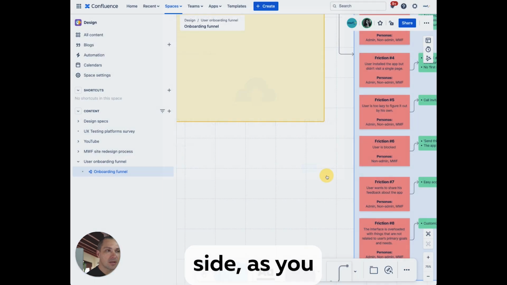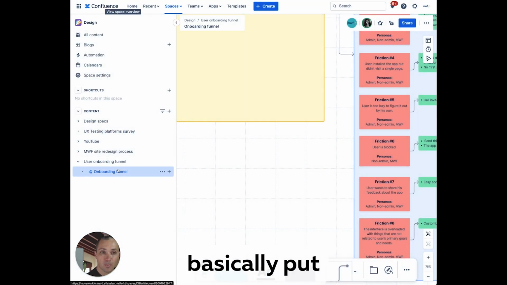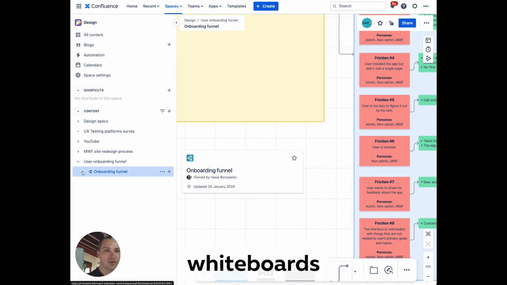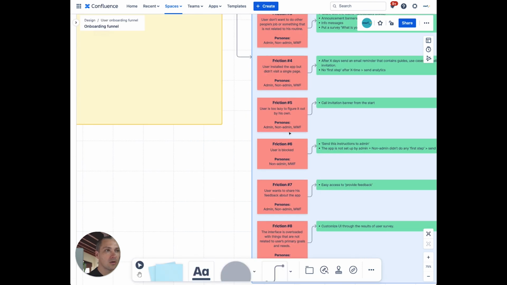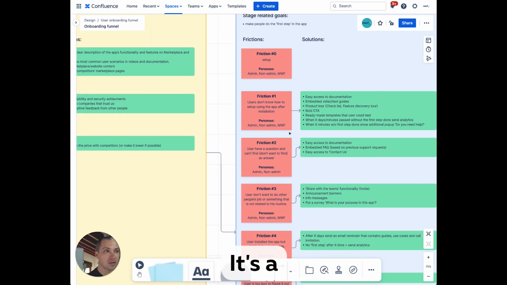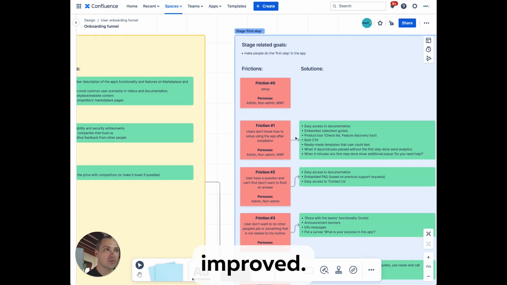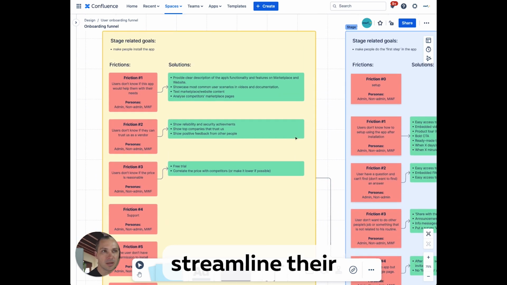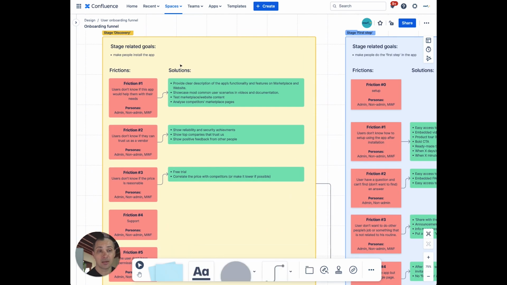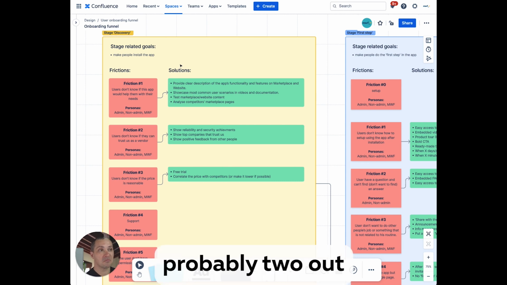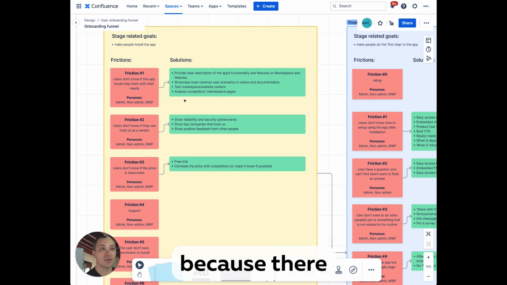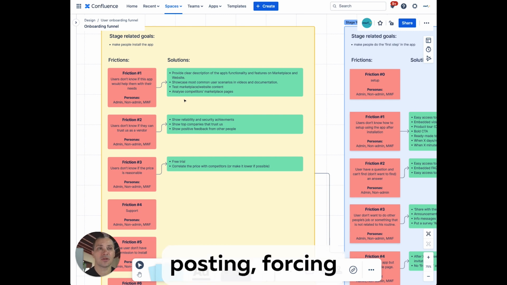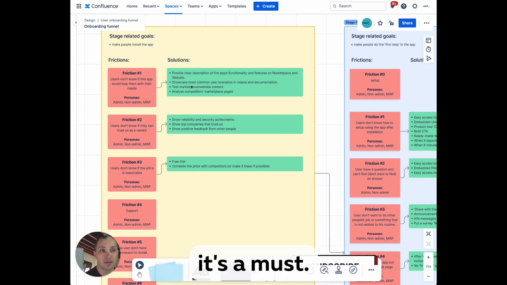Another positive side, as you see, is that you can put it in your Confluence documentation tree and then navigate between different whiteboards as much as you want. Overall, I think it's a pretty nice product. It's a good start. Of course, it will be improved, but hopefully it helps people like us to streamline their collaboration and cooperation. So I would give it at the moment probably 2 out of 4, mostly because there is no commenting and mentions. And for me, for asynchronous collaboration, it's a must.